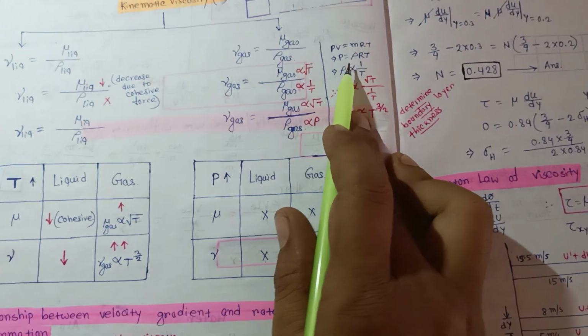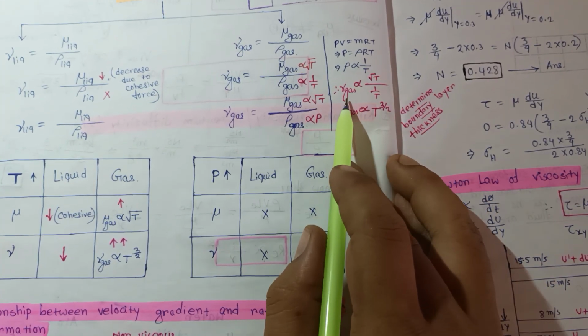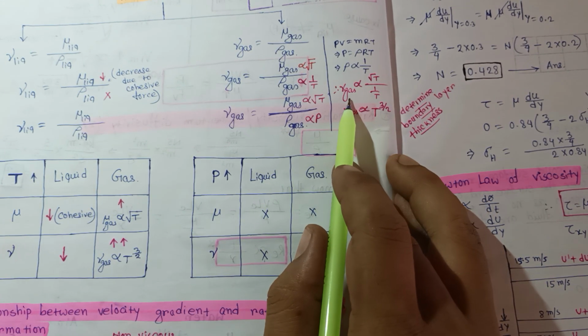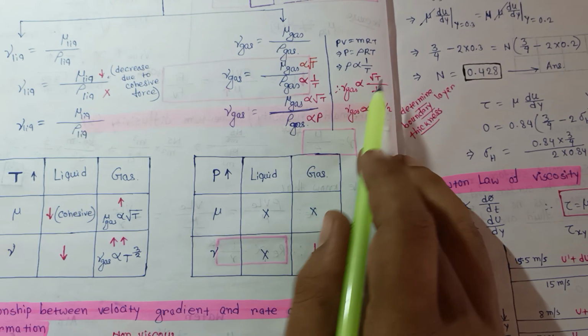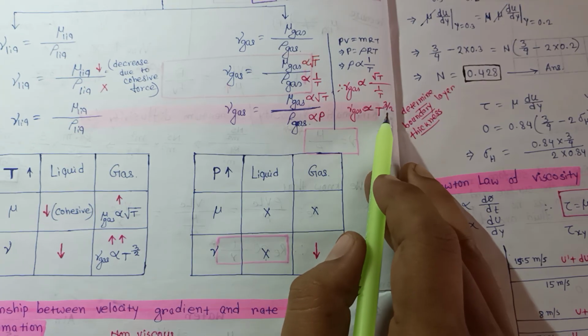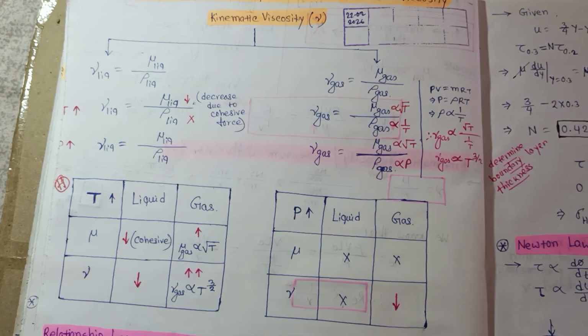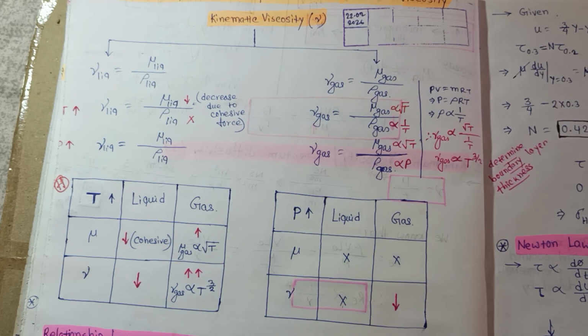Okay, so PV equal to mRT, we know that. So P equal to rho RT, rho is proportional to 1 by T. So nu of gas is proportional to T to the power 3 by 2. Okay, so T to the power 3 by 2. So this is all about the effect of temperature and pressure on kinematic viscosity.